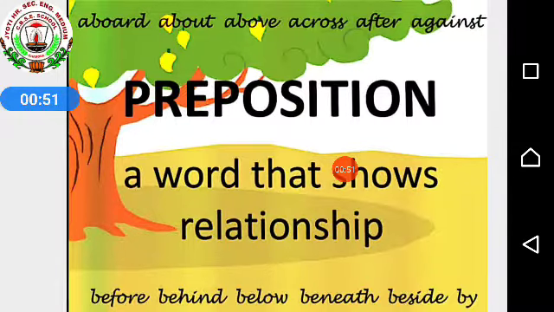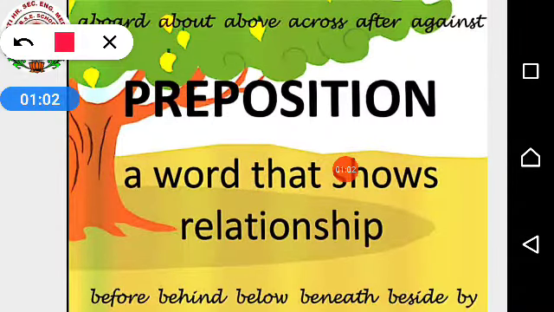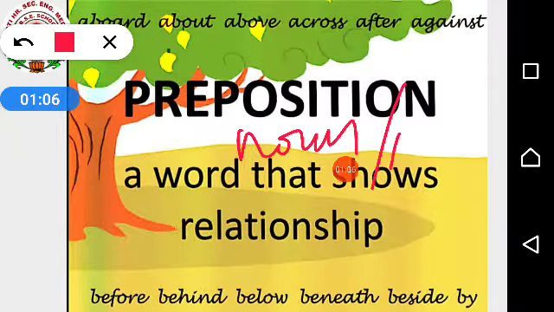Actually, the meaning of preposition: prepositions are words that are placed before a noun or pronoun. What are prepositions? The words that are placed before a noun or pronoun. Noun and pronoun you people already know. What is a noun? Name of a place, person or thing. And what is a pronoun? Which we use in place of a noun.